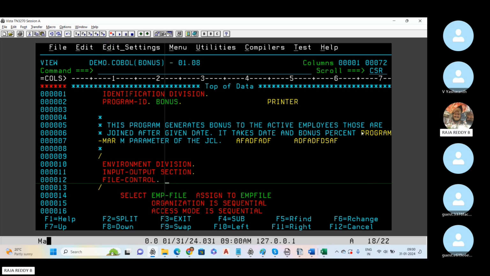To continue that word, I should use a hyphen, just like in our general English language. So if the space is not there, just for continuation we are going to use a hyphen.